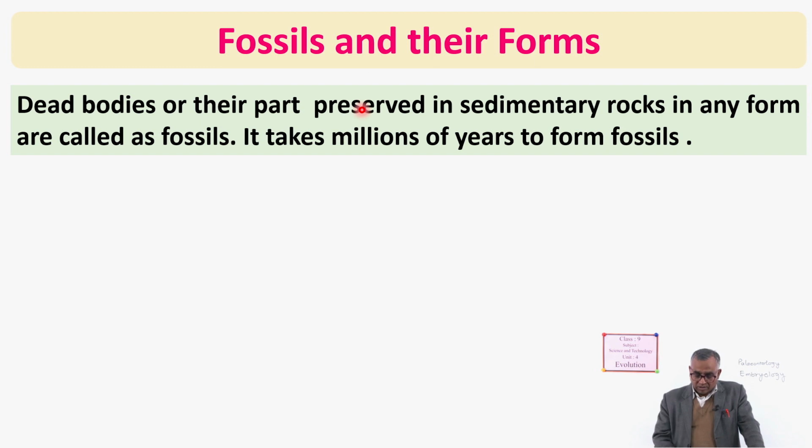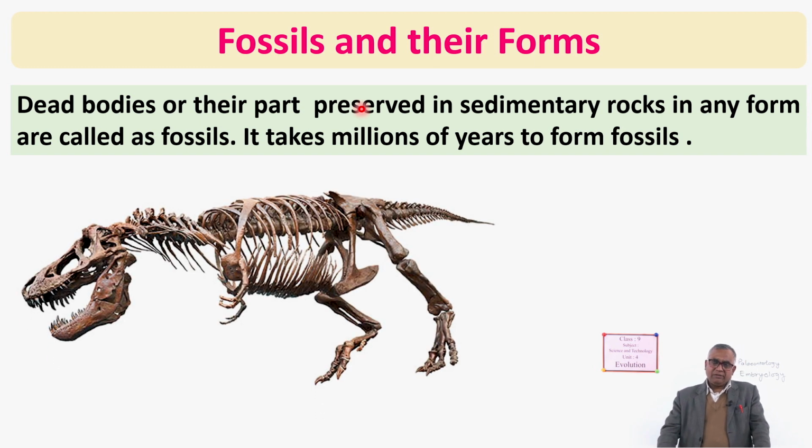Okay. Now here you see, who has seen this type of organism? You know that it is the skeleton of what? Dinosaurs. We human beings originated very much later than them. Human beings have not seen them. All the pictures you see are only imaginary, based on these fossils. So fossils are obtained; they existed, that's why their fossils are there. That's why I told you that it is the strongest evidence.